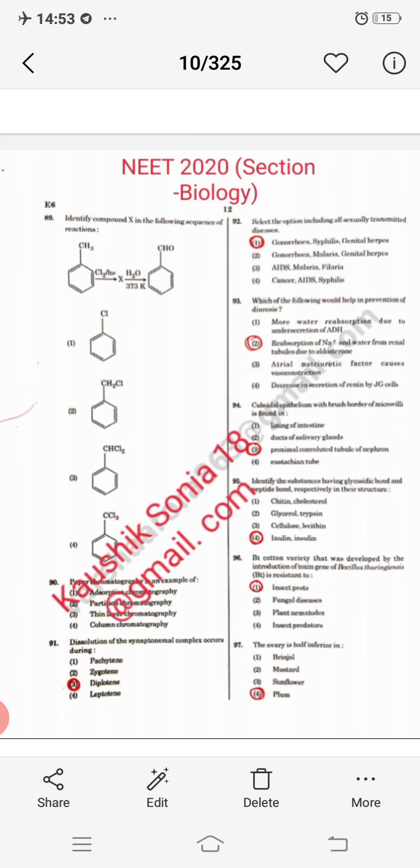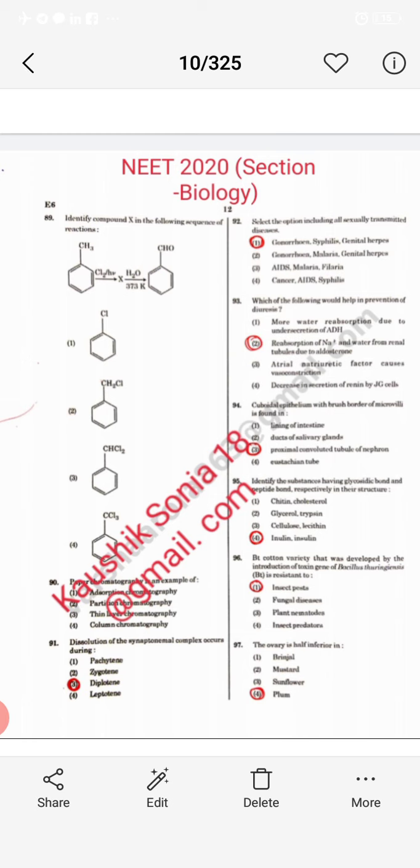Next question, which of the following would help in prevention of diuresis? My dear student, diuresis is frequent urination, especially at night time. So diuresis can be prevented by reabsorption of sodium and water ions from renal tubules due to aldosterone.